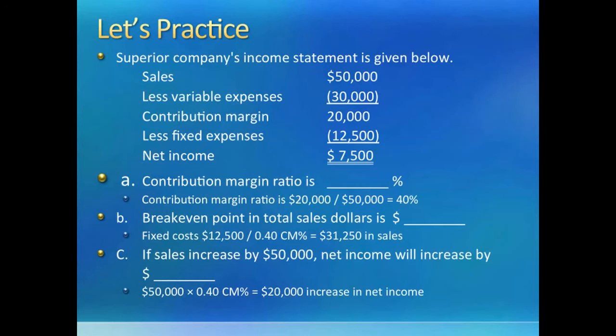If you cannot remember the formula, you can always make the income statement with new sales revenue of 50,000 plus 50,000, that would equal 100,000. Since variable cost will also double to 60,000 at double the production, our new contribution margin will be 40,000. If we take out the fixed expenses of 12,500, we will get new income of 27,500, which is 20,000 higher than the old income of 7,500 given to us in the statement. As I said, this method is longer, but it will always work.